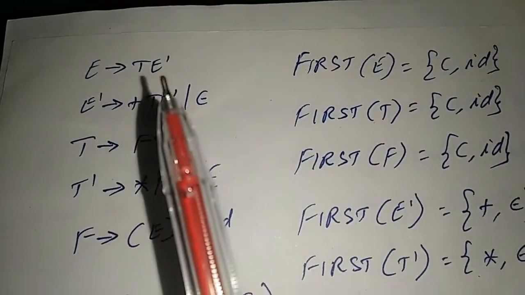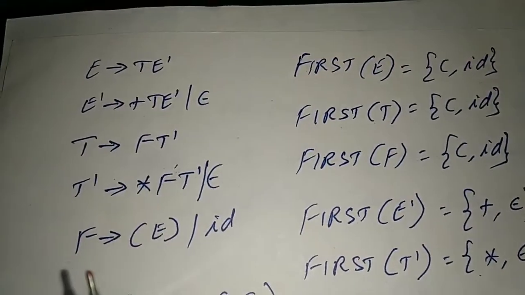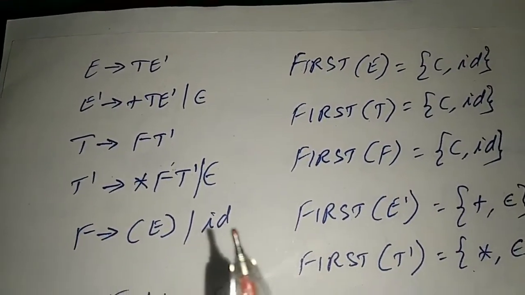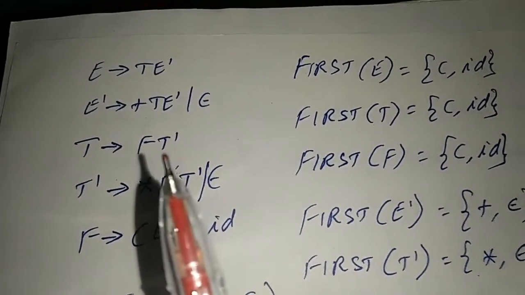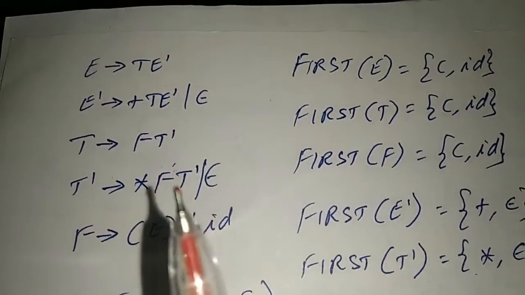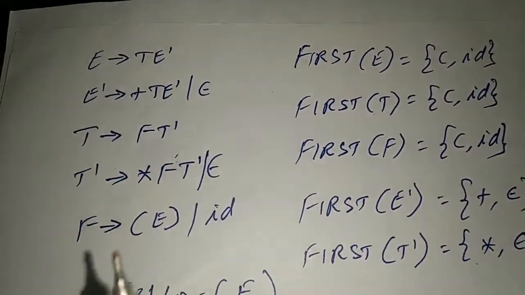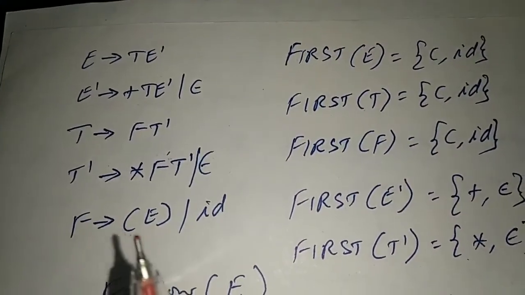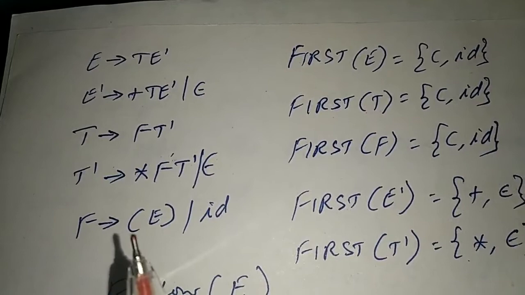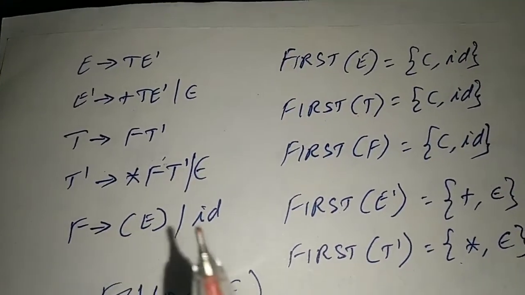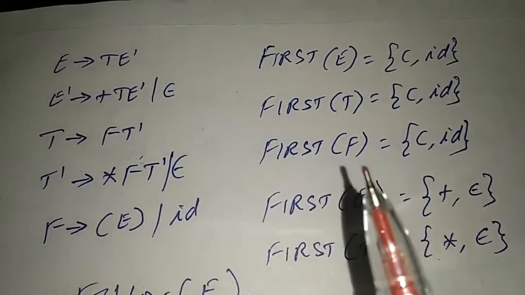That is, it's not required to find first of E dash. And here also for T, F is not producing any epsilon symbol. So it's not required to find first of T dash, which is given in rule 2. Now we'll go to first of F. First of F already we know. Directly it comes here and there is a production like this, open parenthesis. Here we can apply the first rule, open parenthesis and ID. Directly we can put to first of F.